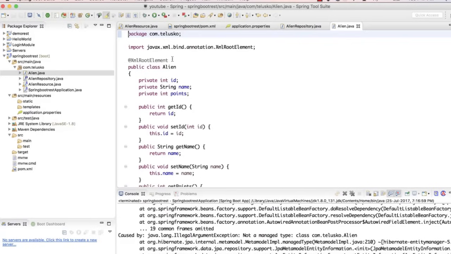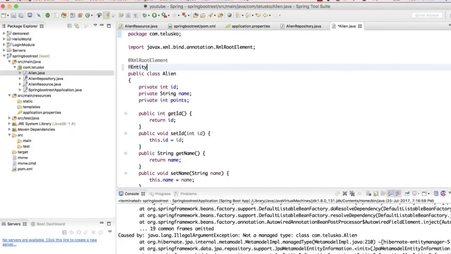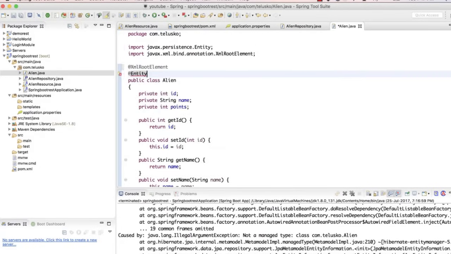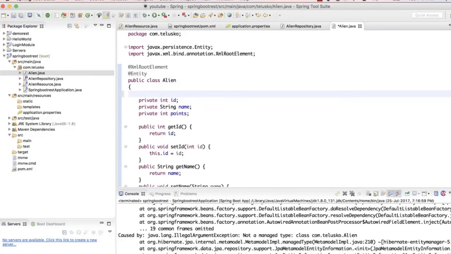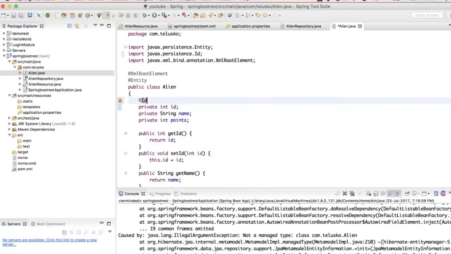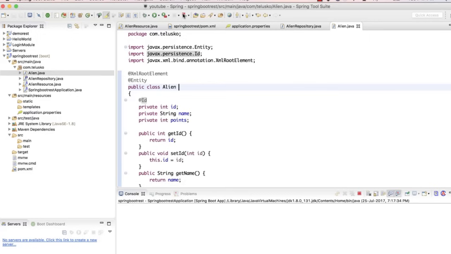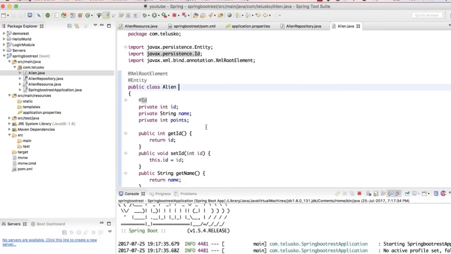If you're using a database, we also have to make sure that this is an entity, because we are using the concept of Hibernate. And in Hibernate, we have to mention this as @Entity. And not just Hibernate, we're talking about JPA in general, right? So in JPA, we have to mention @Entity and @Id. So @Id will make this a primary key and this class an entity class. Okay, so we are learning from errors now.